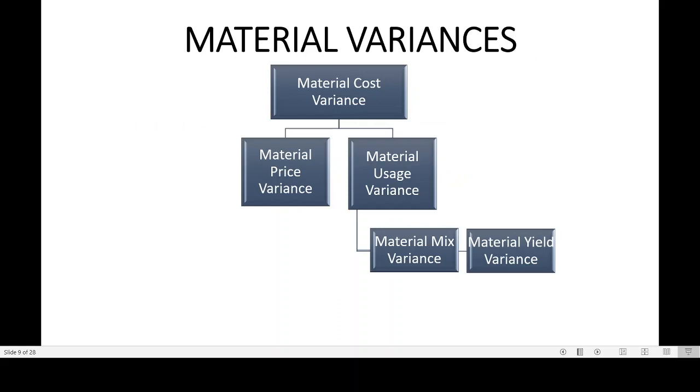So what is the takeaway from this? Material cost variance is your total, meaning the main variance. Material mix and yield, if you make a total, you will get usage. Usage plus price, you will get material cost variance.